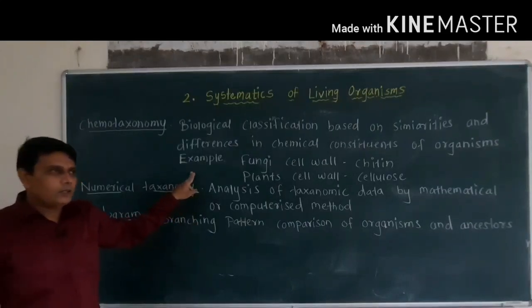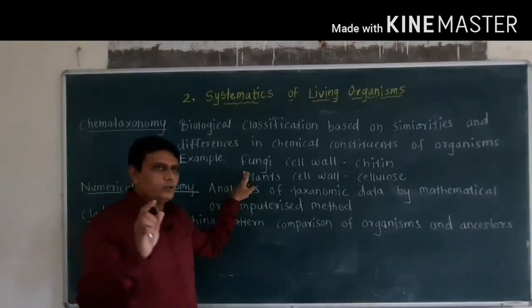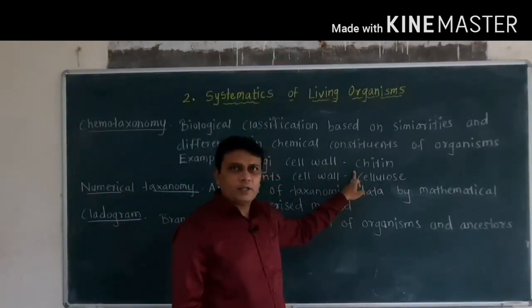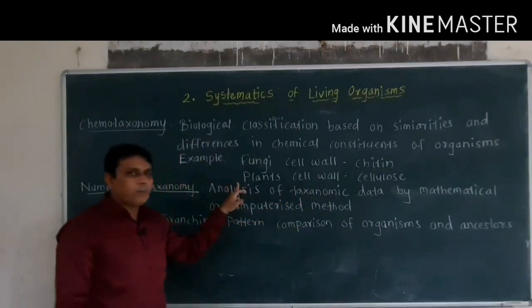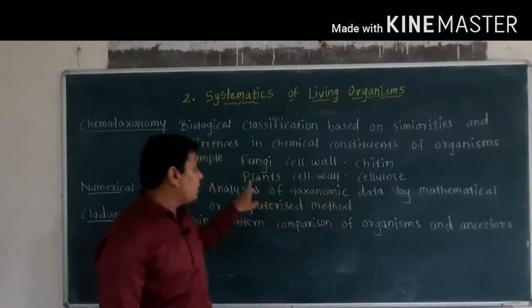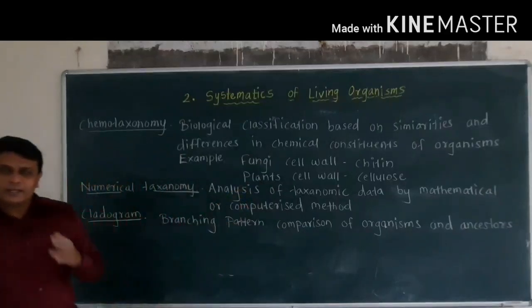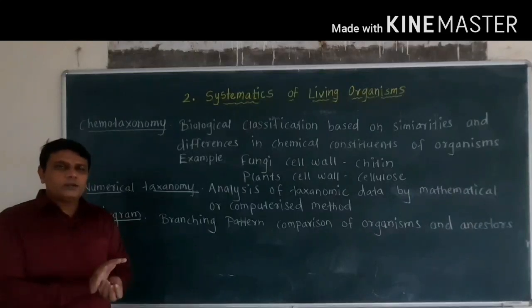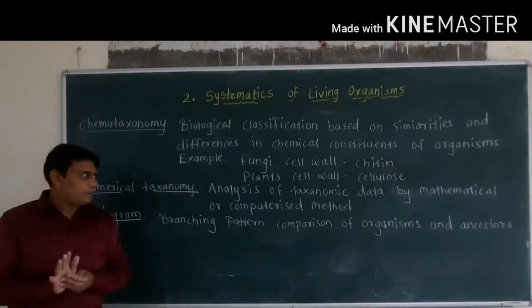For example, fungi show presence of a chemical substance called chitin in their cell wall, while plants show presence of cellulose in their cell wall. So by considering different types of chemical substances, the living organisms are classified.